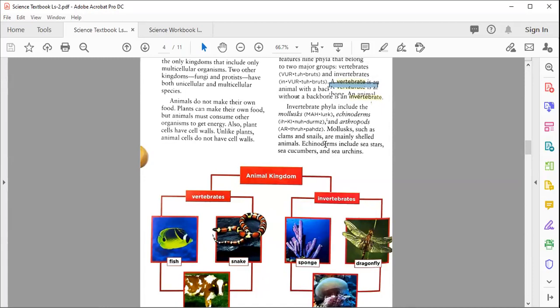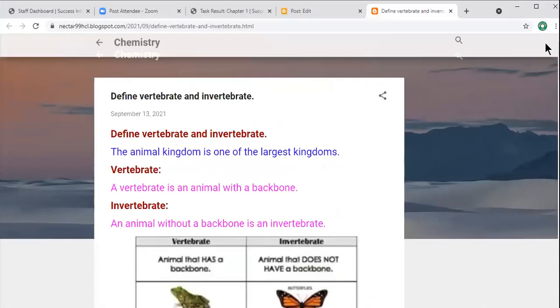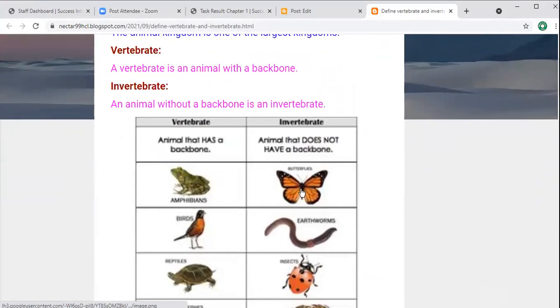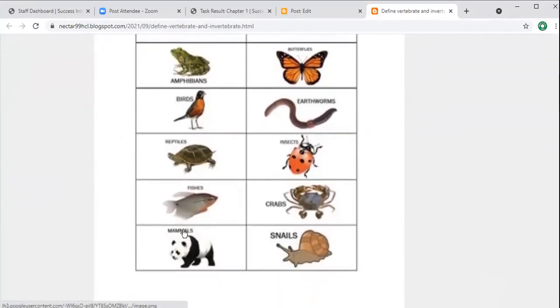Please come back and see the slide that I just shared with you. Look, the butterfly is an example of an invertebrate animal. It doesn't have any kind of backbone. But when you see the frog, birds, snake, or this fish or panda, they all have a backbone. A big backbone moves from your head down till the hip, and ends there. So we name it the backbone.